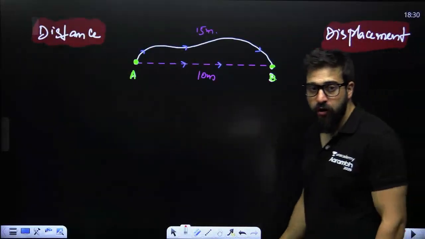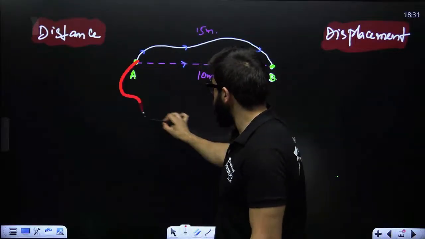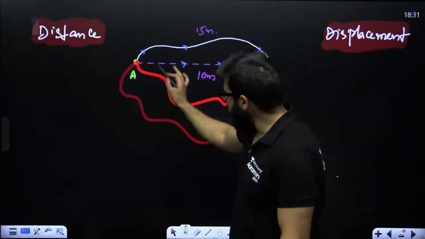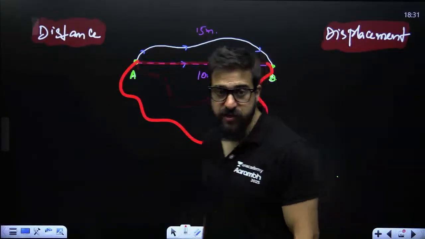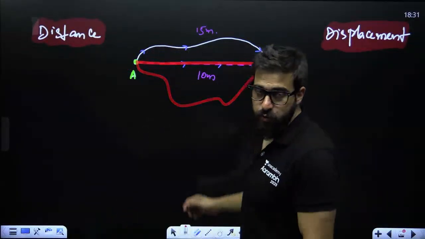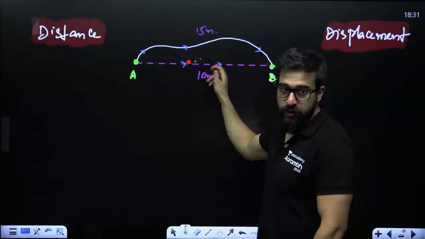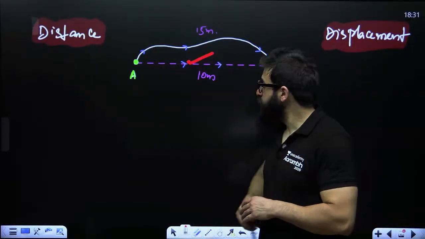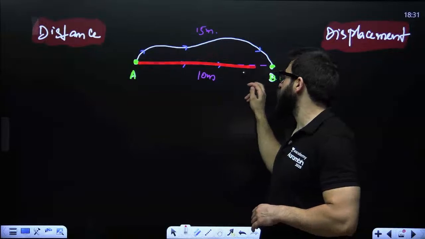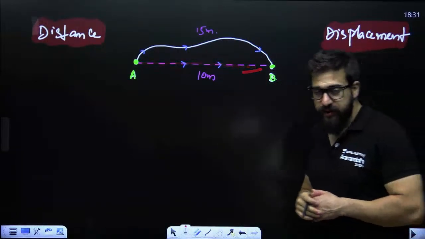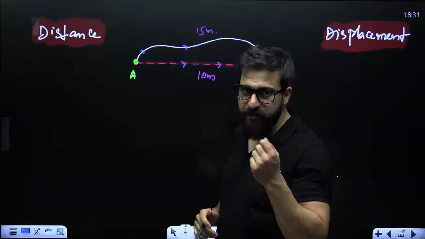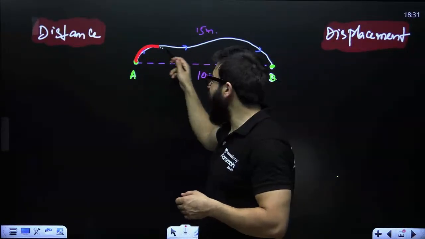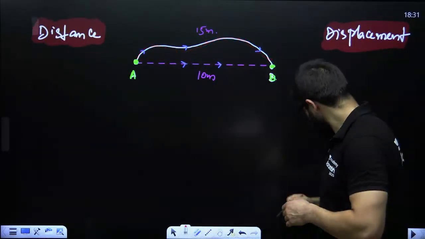Even if you draw a few more paths over here, you'll find that there is only one distance which is the shortest, and that is this one. This is what we call the displacement. Displacement is the shortest path between the two points. Distance is the actual path covered.